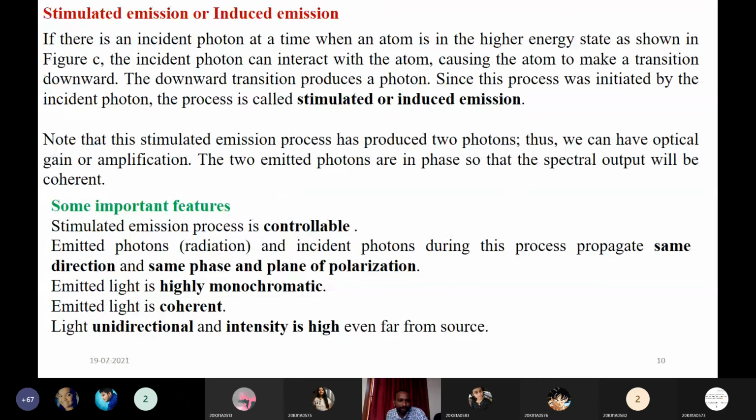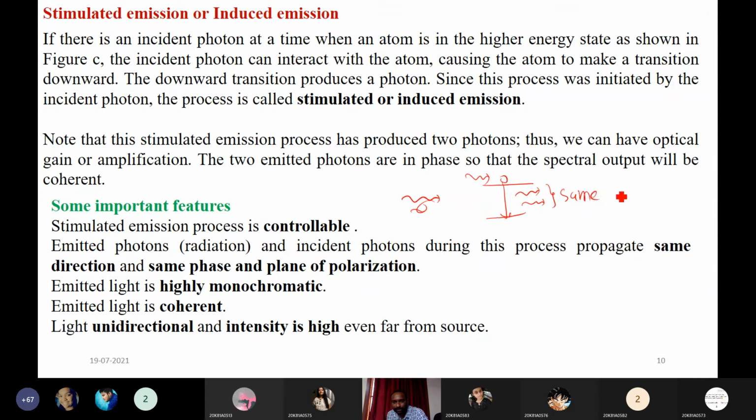Now we will go to the stimulated emission process. Here the atoms are coming from the excited state to the ground state by an external photon. So the incident photon and the emitted photon are in the same phase.